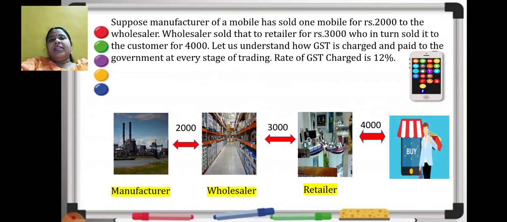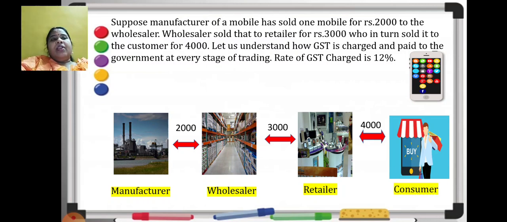I hope you are understanding this. Now in this trading chain, there is a manufacturer who produces a mobile. He sells it to the wholesaler for rupees 2000. The wholesaler in return sells it to the retailer for rupees 3000, and the customer purchases it from the retailer for rupees 4000. But this is not the actual price of that mobile. At every stage, a GST has to be paid, and the rate of GST charge is 12%. Now what I want you to understand is for how much the mobile is charged to every person in this trading chain, and finally how much GST is paid to the government. Let us try to understand that.